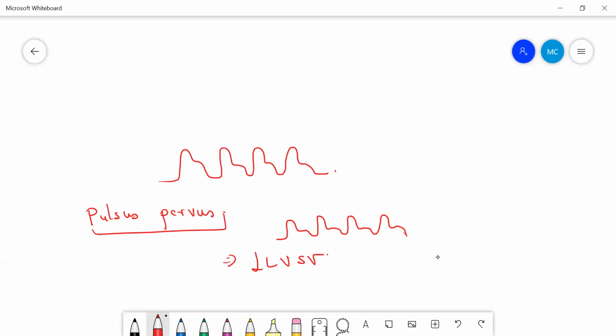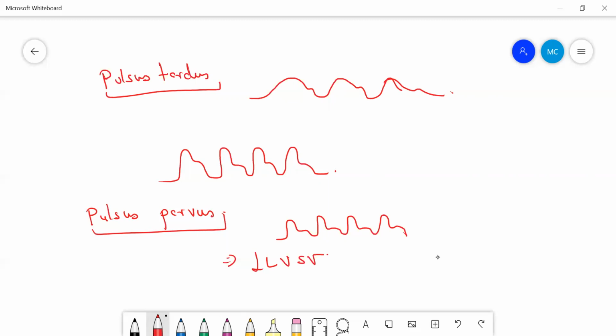Pulsus parvus, remember, it is a hypokinetic pulse. What is a pulsus tardus? Pulsus tardus is a slow rising pulse. Look at the way it is rising. It will be rising very slowly. Gradual rise. Not like this, like this. Gradually it will rise. It is a slow rising pulse. Pulsus tardus.